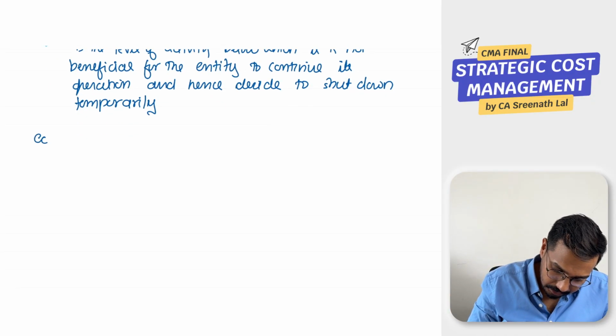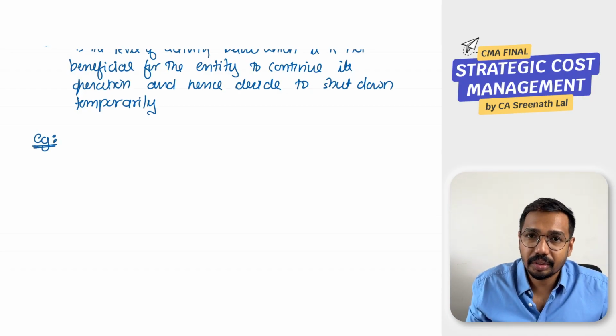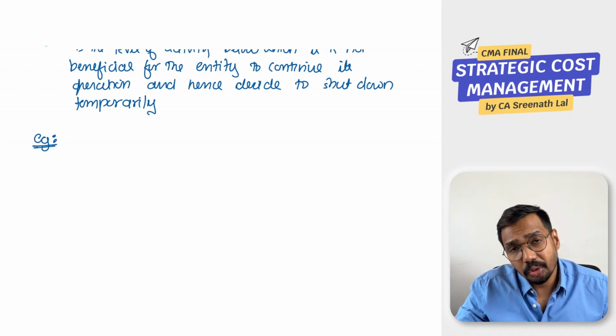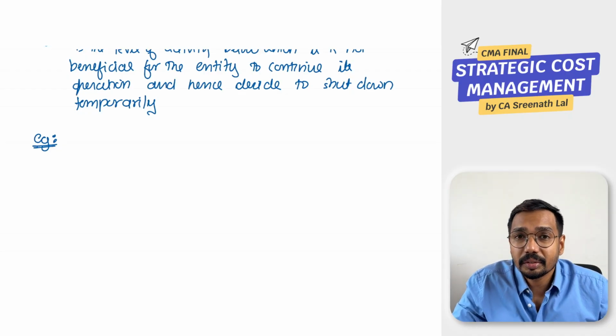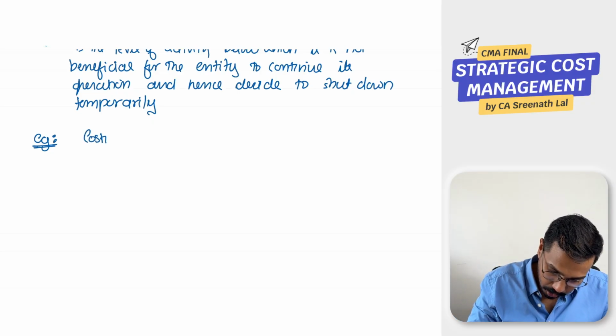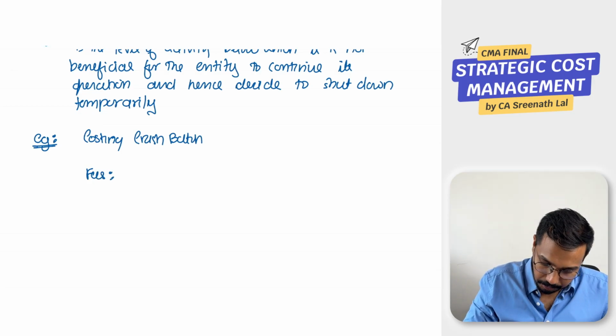So let us take an example. Suppose you are starting an institution, a small coaching center, and you are planning to start a costing crash batch. You have already decided the fees to be paid.